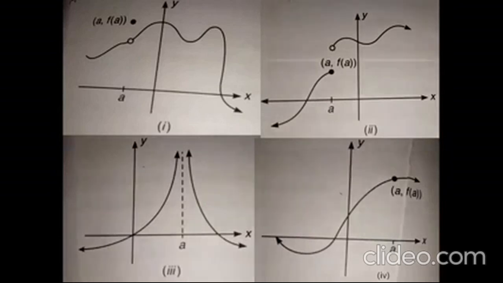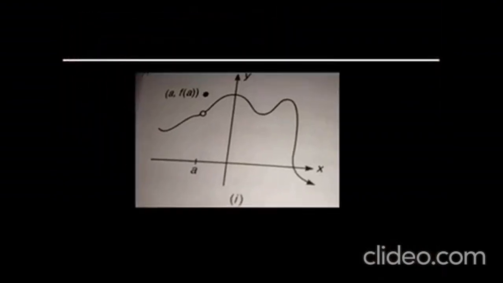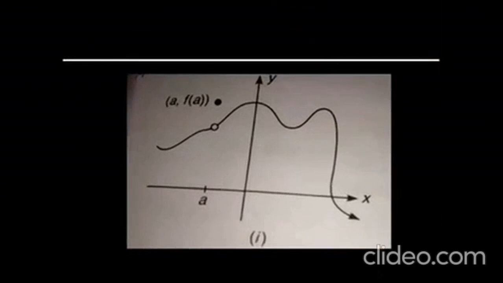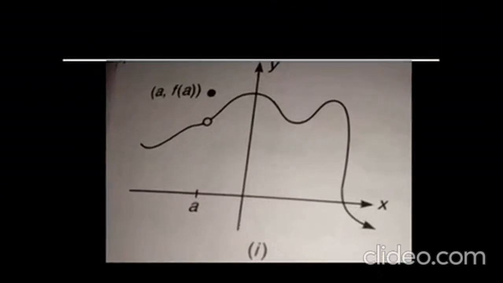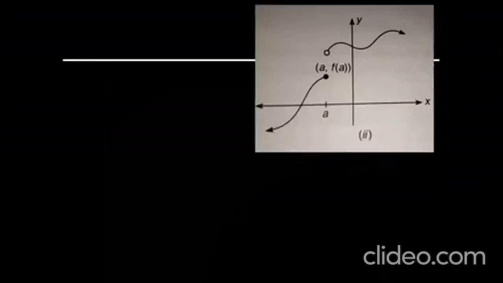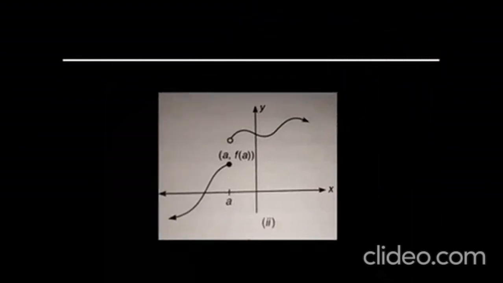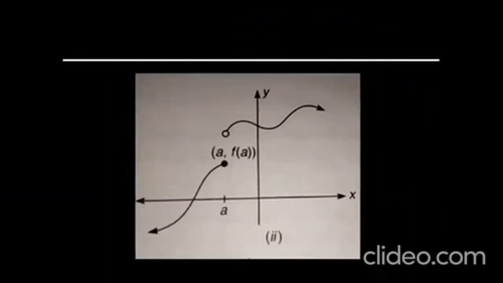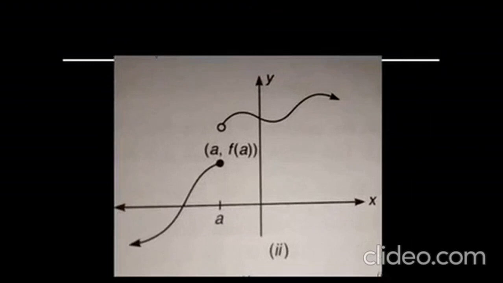The first one was running quite smooth until it had this loop in the middle. The second graph is completely disjoint because it has a break or jump at the point A. So this is a discontinuous function at the point A.